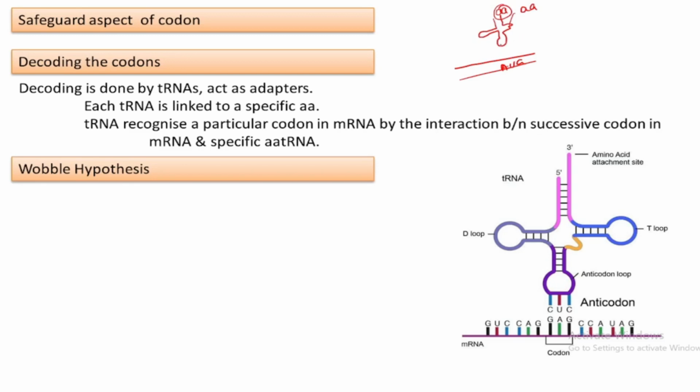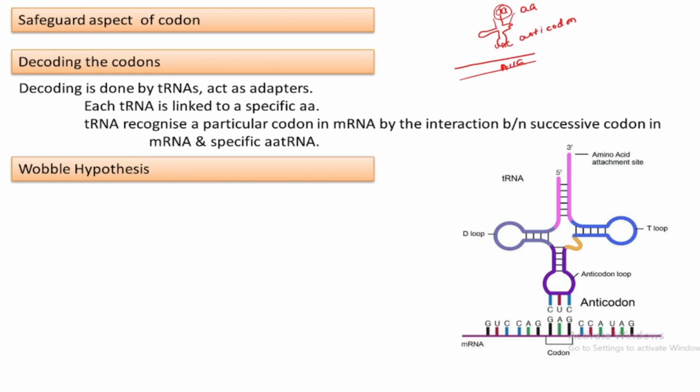The part present here is called the anticodon. So that anticodon interacts with the codon of the mRNA. That should be complementary. As here is A, here should be U. As U, there should be A. As here G, here it should be C. So that is that interaction. And that interaction adds the specific correct amino acid to that position.